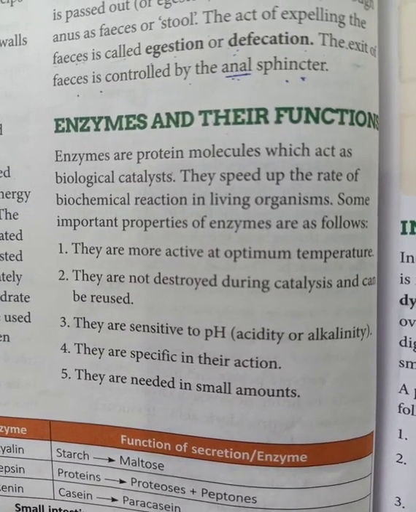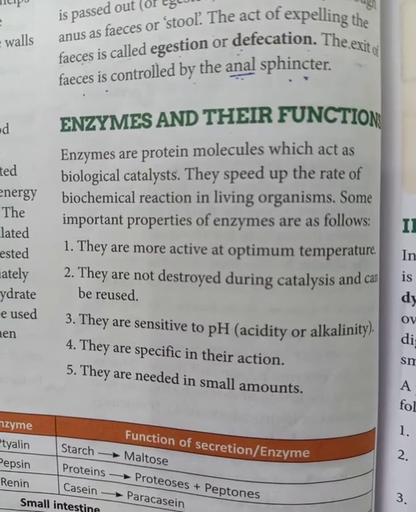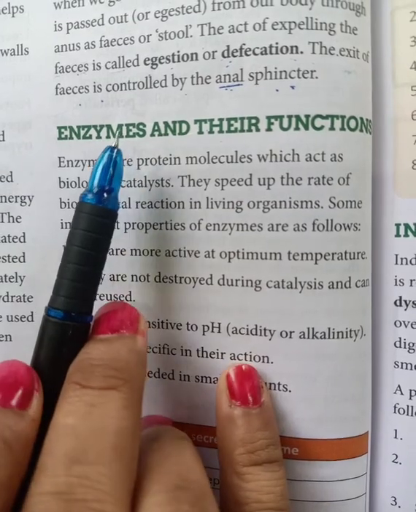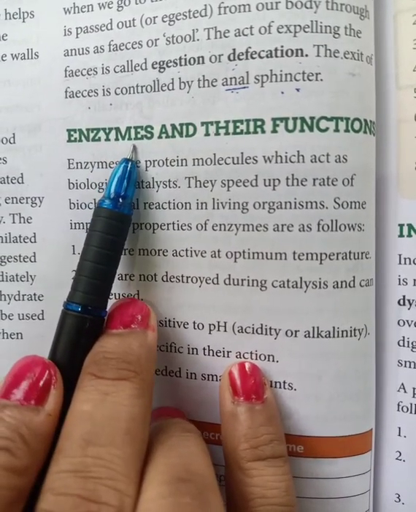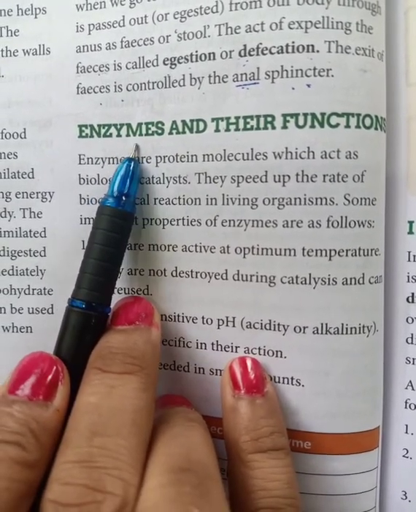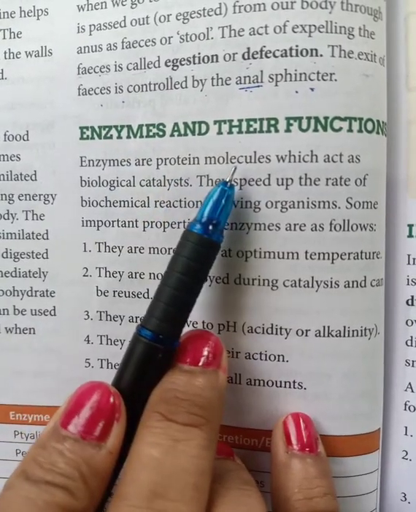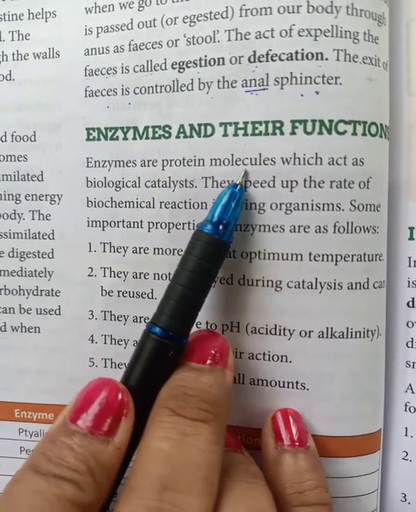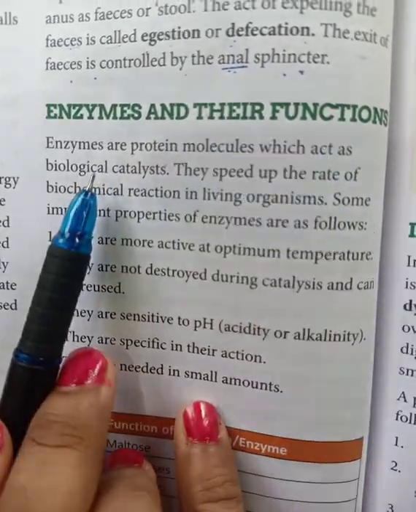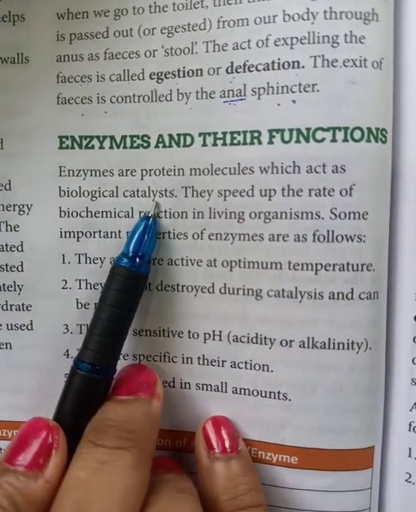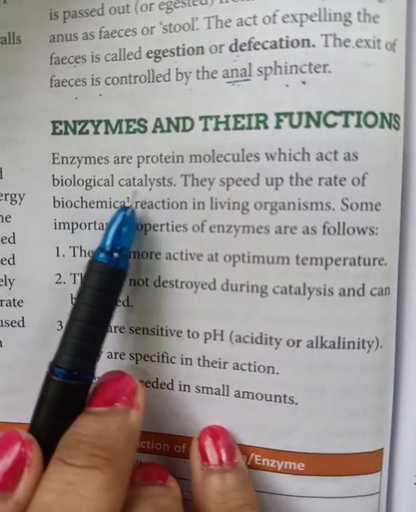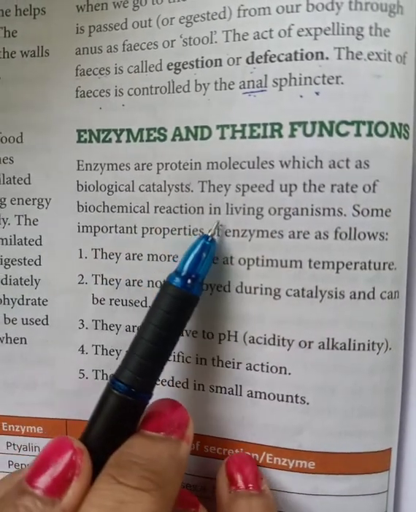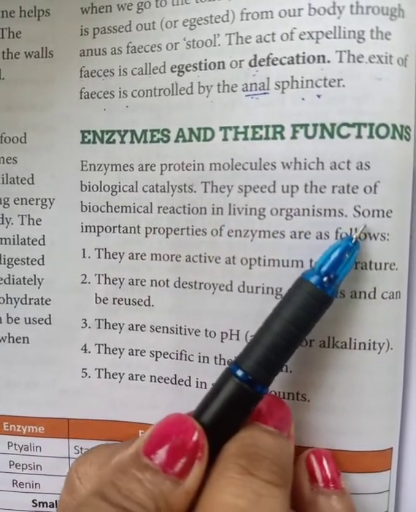So the question arises here: we have studied different types of enzymes, so what is an enzyme? Here is one more question you will get. What is an enzyme? They are simply protein molecules. Enzymes are the protein molecules which act as biological catalysts. What is a biological catalyst? They speed up the rate of biochemical reactions in living organisms.